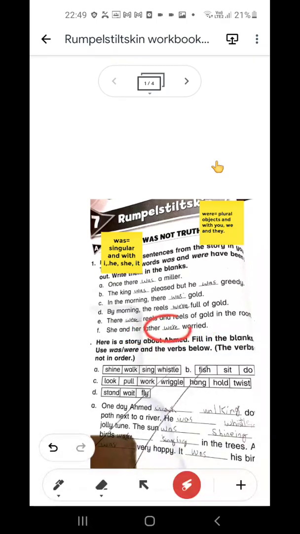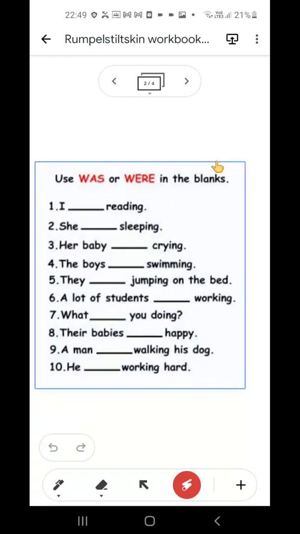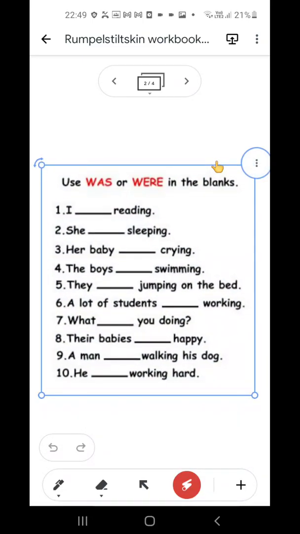Again we have used here "were" because she and her father, they both are representing plural objects. Understood? Inshallah, you will be more confirmed about the use of "was" and "were" with the help of this worksheet. As I told you, with singulars we will use "was" and with plurals we will use "were". So what to be used here?